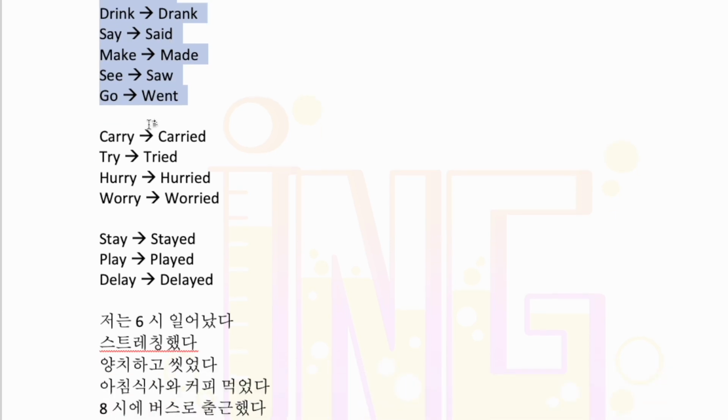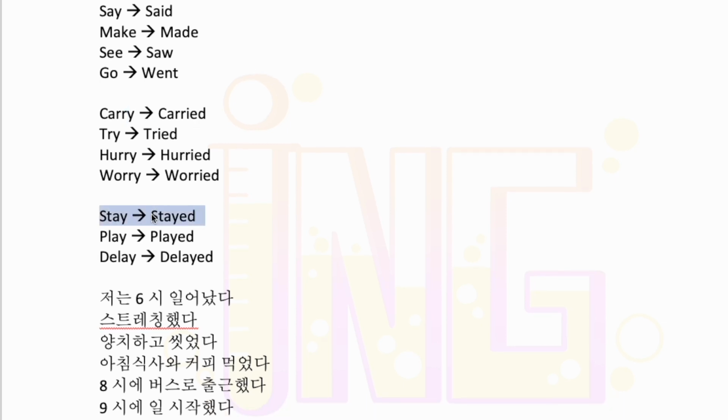Next are words that end in Y, and if the letter next to the Y is a consonant, then we change the Y to an I and add ed. And then our 4th category is verbs that end in a Y, and if the letter next to the Y is a vowel, then we just keep the Y and add ed.